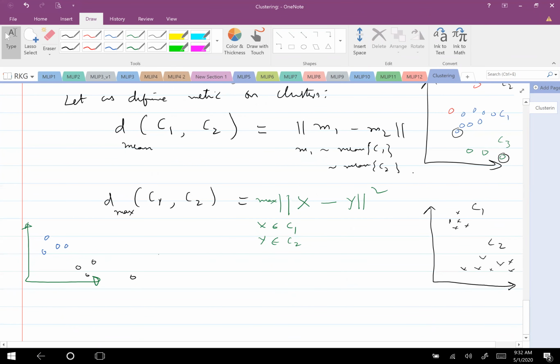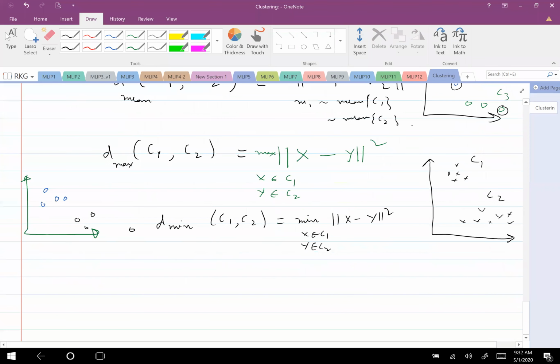See, for example, I will also define D min. What is the other metric that I can define now? D min of C1 comma C2, and how do I define it? Minimum over X and Y, where X belongs to C1 and Y belongs to C2. Is this understood or not?